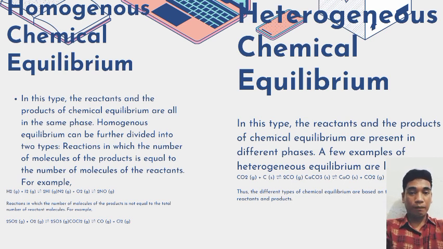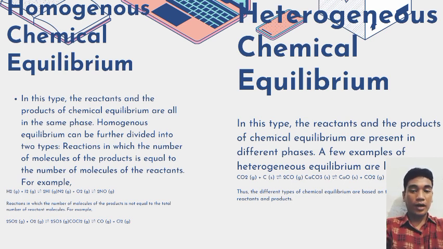For example, 2SO2(g) + O2(g) ⇌ 2SO3(g) and COCl2(g) ⇌ CO(g) + Cl2(g).